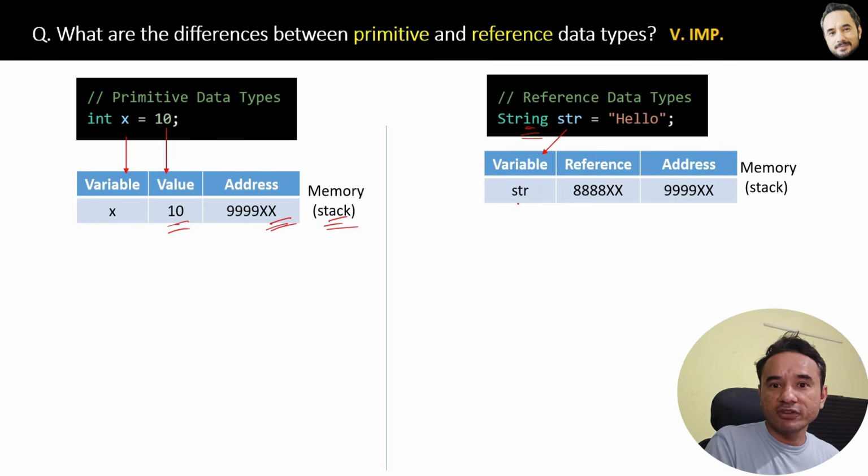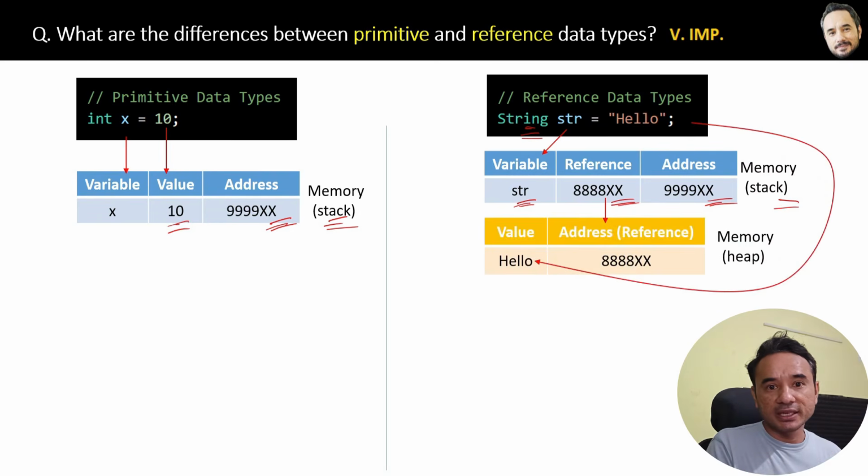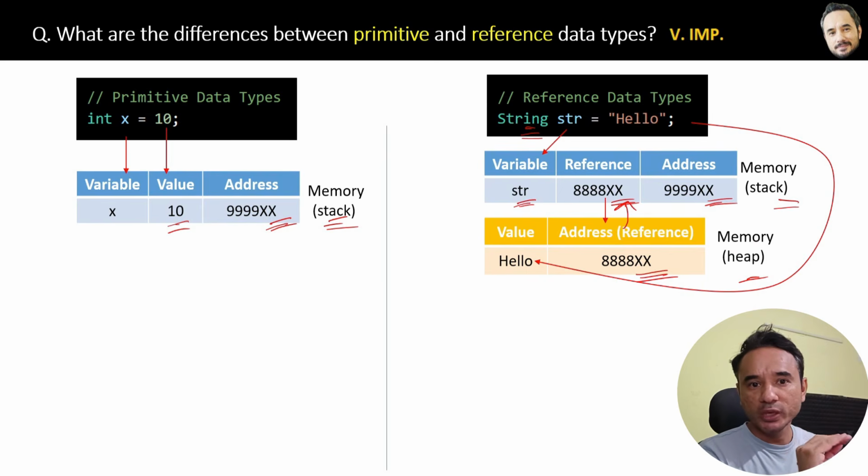Here first the variable, then the value reference will be stored at this address in the stack memory, but the value is not here. That will be in the heap memory at this address location, which is basically the reference. Okay, that means we are maintaining two types of memory for reference data types. One is a stack and another is a heap. Now let's conclude the differences between them.